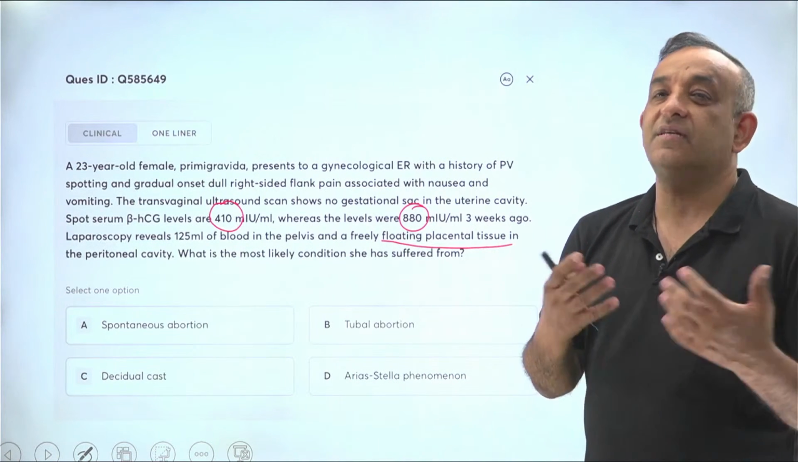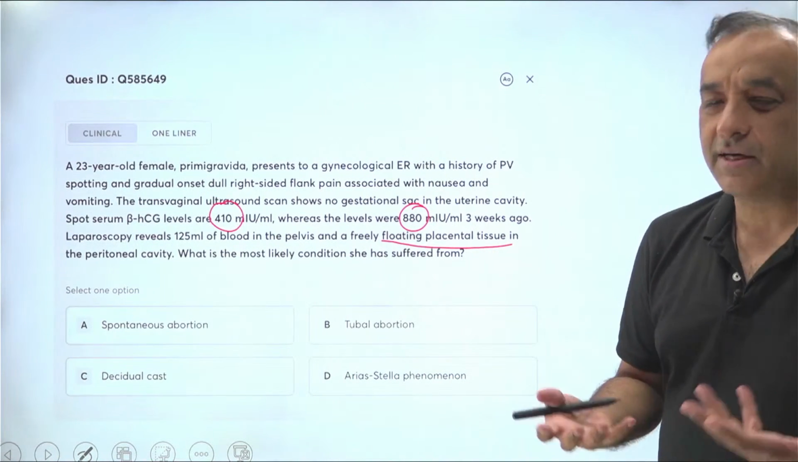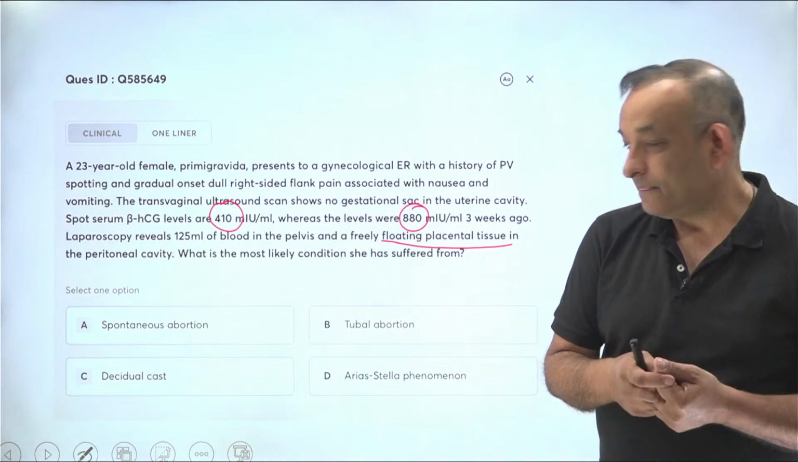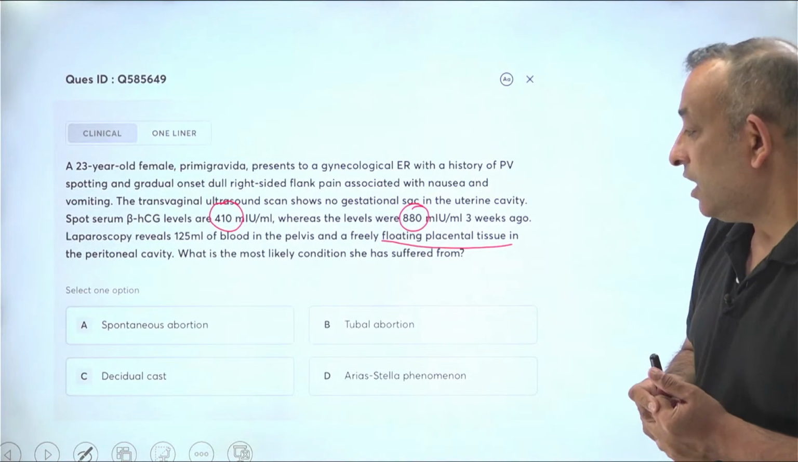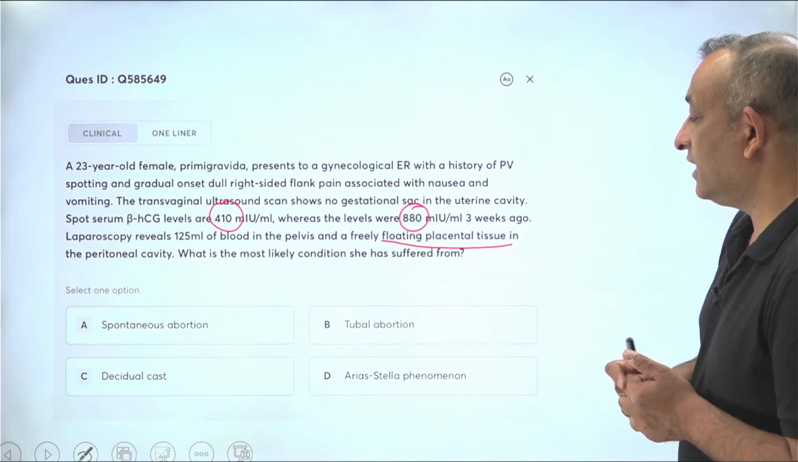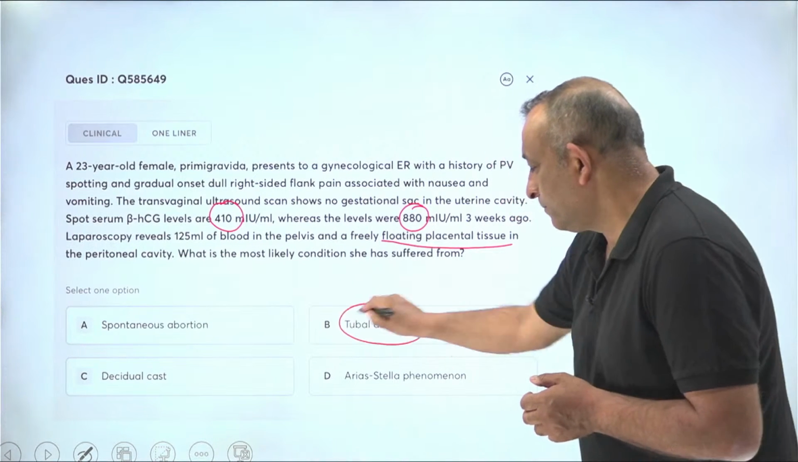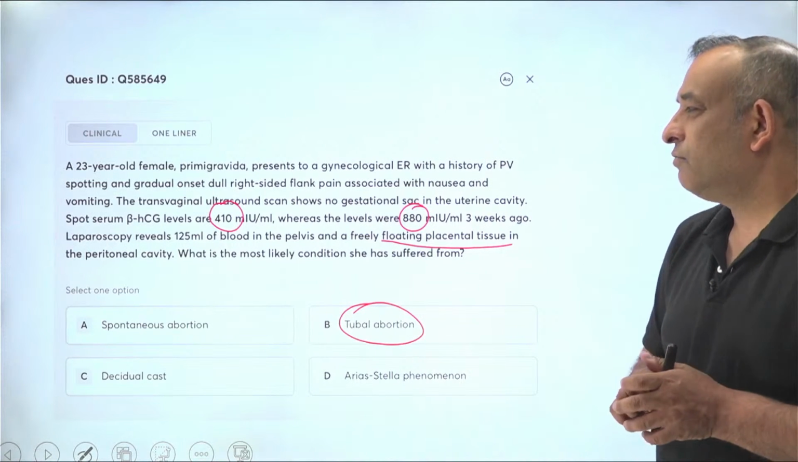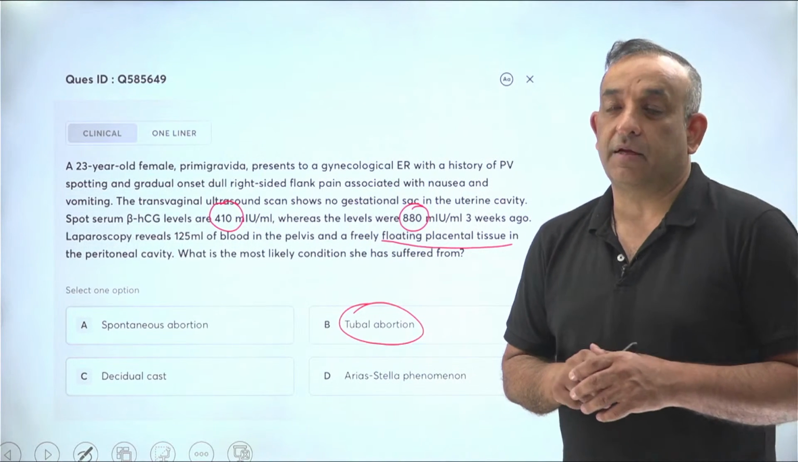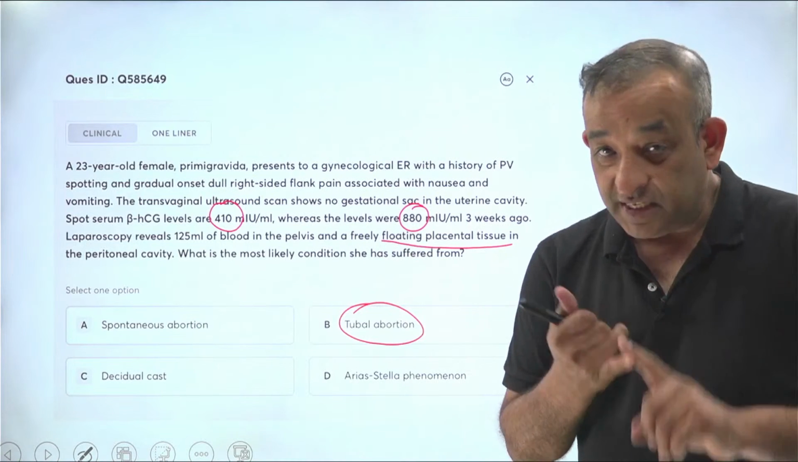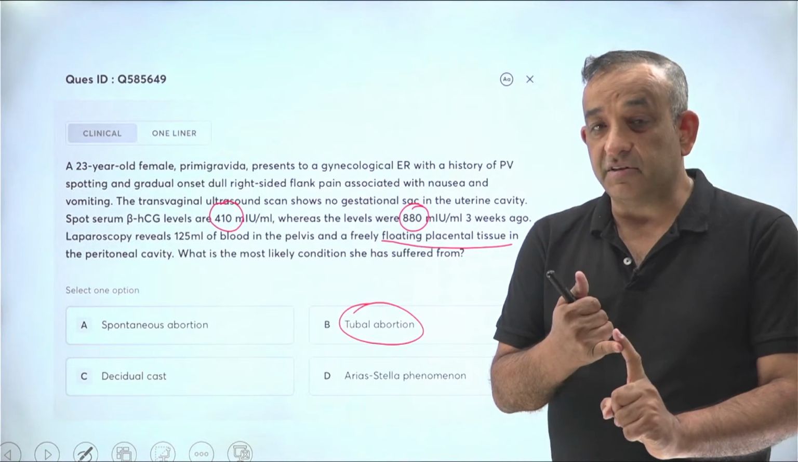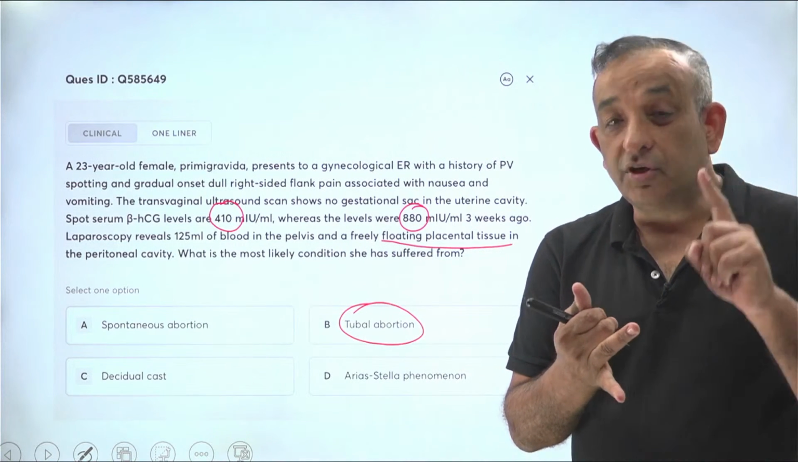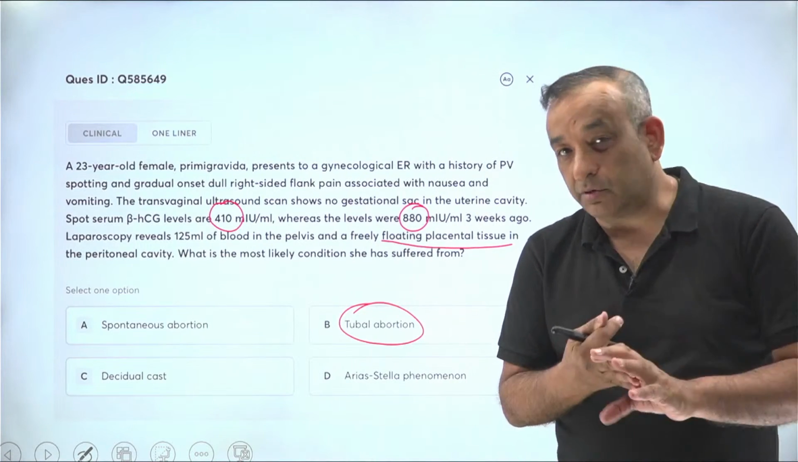So outside the uterus is an ectopic pregnancy, and mostly ectopic pregnancies are in the fallopian tube. So this is a case of an ectopic pregnancy which has had a tubal abortion, and that is one of the termination events of an ectopic. You can have a vascular insufficiency, which is the most common termination event of an ectopic. You can have a tubal abortion, or you can have a rupture of a tube.